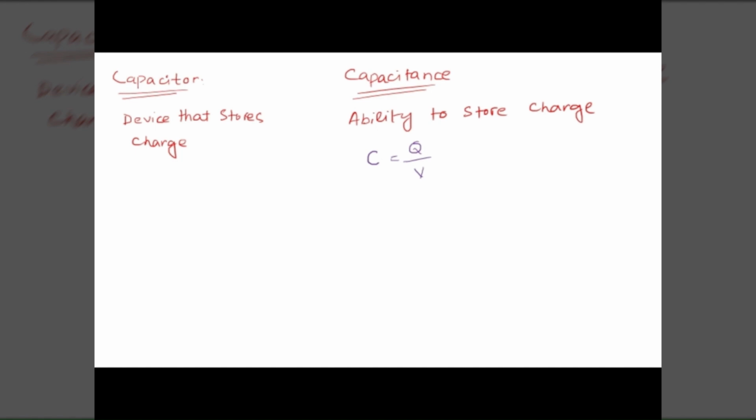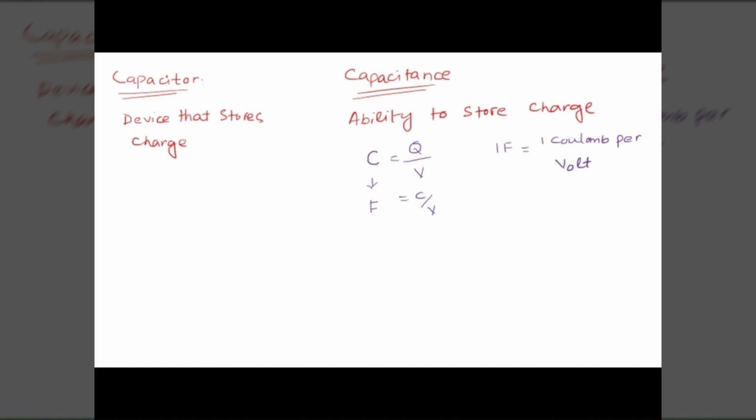If charge is calculated in coulomb and potential difference in volt, you can say capacitance is in farad. So 1 farad is the capacitance when 1 coulomb of charge is stored per volt.